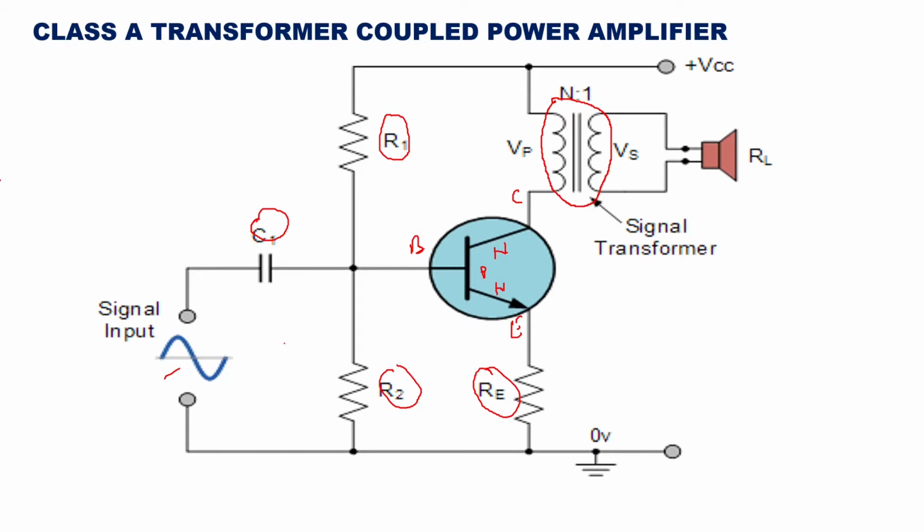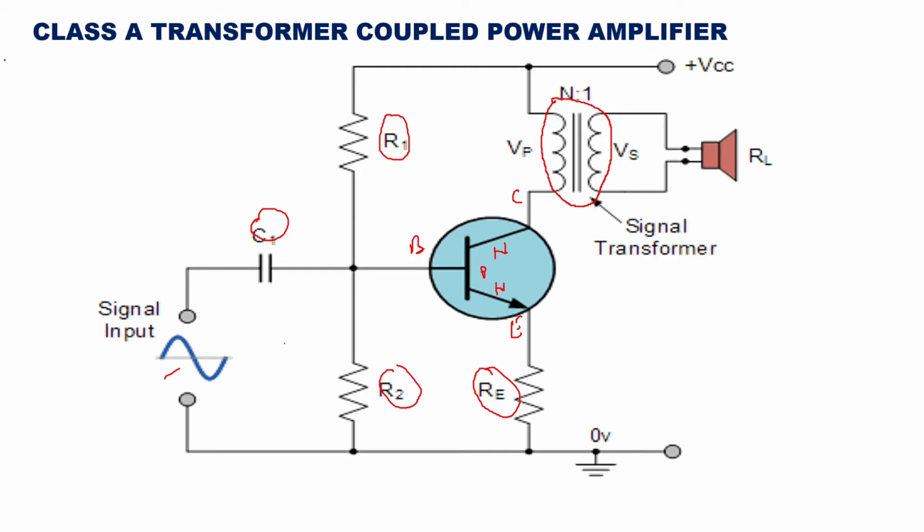Now what is the idea behind putting a transformer in the collector region? If you remember the class A series fed amplifier, in that part where a transformer is here, we had load resistance RL for the collector region.